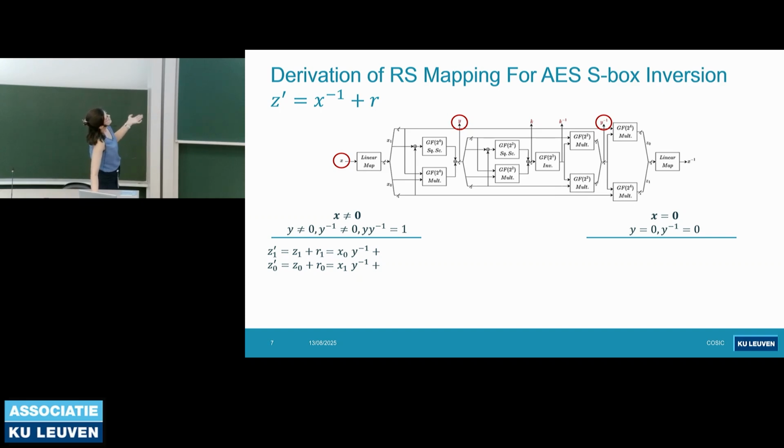And how we can derive the random value is, if we know that the input is non-zero, this means Y and Y inverse are going to be non-zero as well. And if they are non-zero, then the multiplication of Y and Y inverse is going to be 1. So we can just use this information and add this value to the output. And this is actually what we wanted from the mapping. So we can just write it like this, just to reduce the number of multiplications.